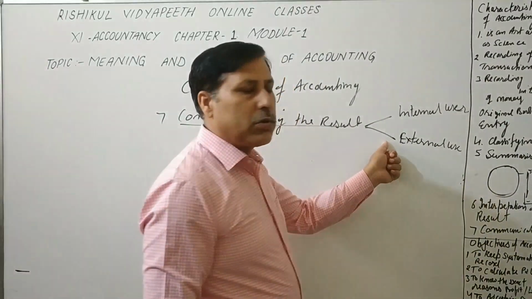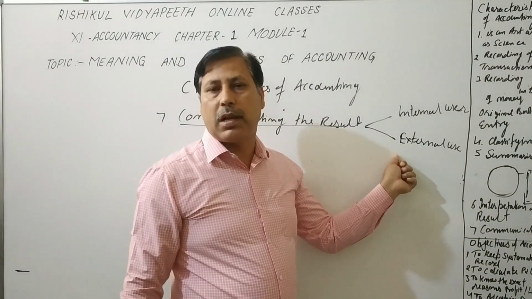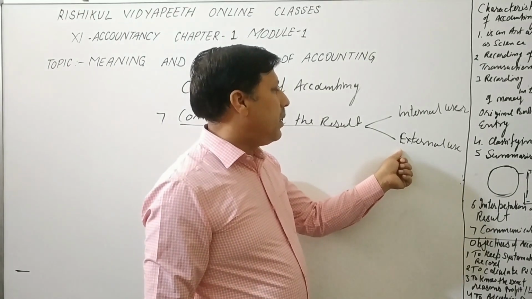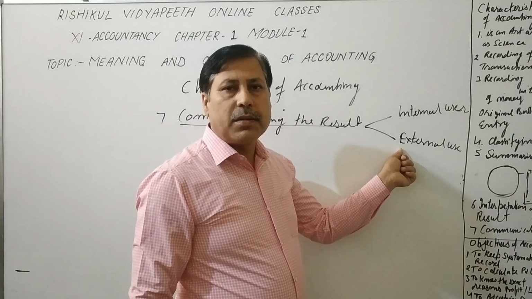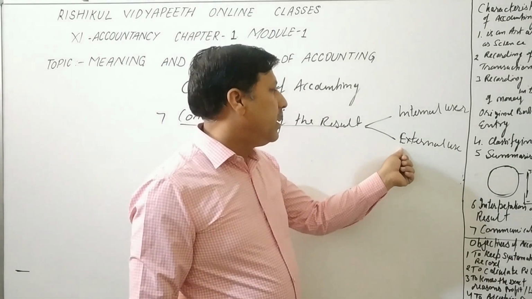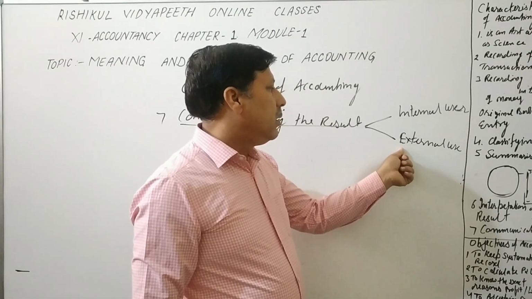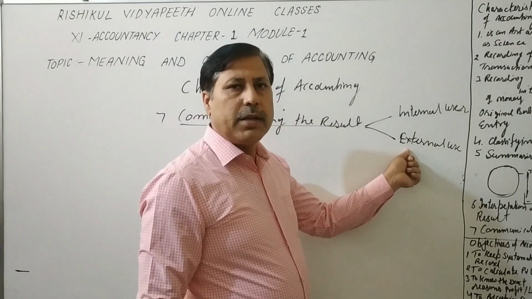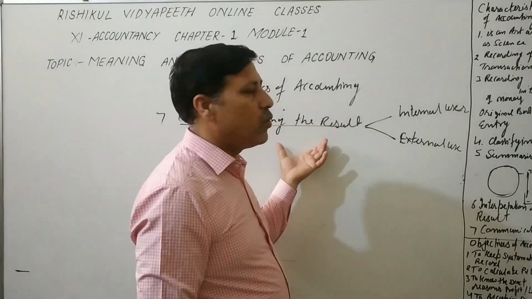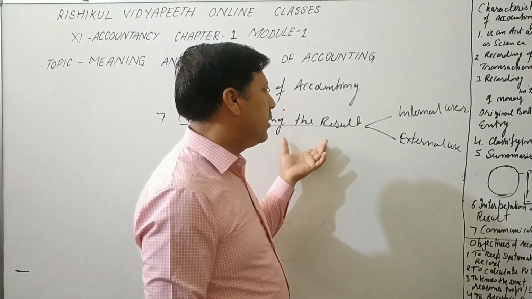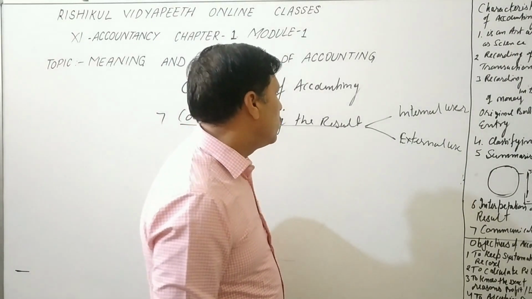If other parties outside the business, like supplier, bank, potential investor, researcher, media, or any other parties, government, they are the external users. They can use our information. They are the users. So we can communicate.